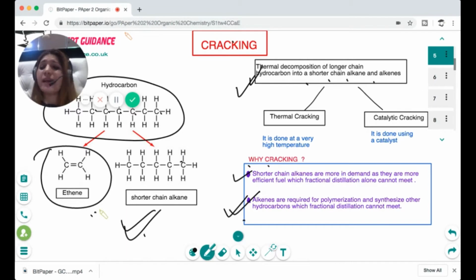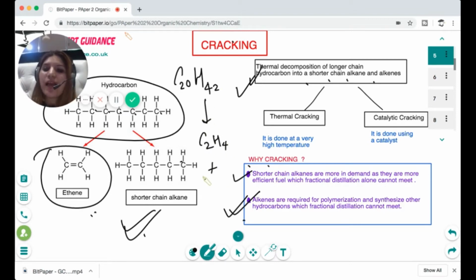In the exam, they can give you any compound. They can ask you to write the name and the formula for a 20 carbon hydrocarbon. So a 20 carbon alkane would be, we'll see later, it has the formula CnH2n+2, so that would be C20H42. You need to do its thermal cracking. So remove an alkene which has a C2H4 formula, and then you are left with C18H38. So they can ask you to write a cracking equation.